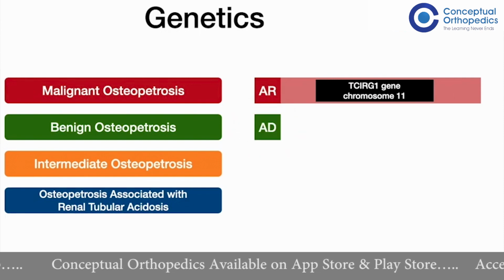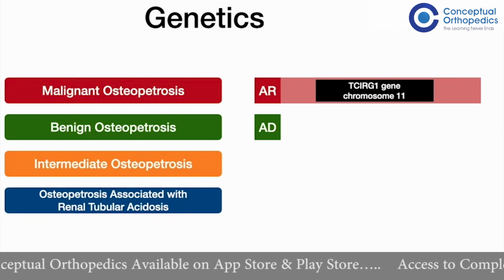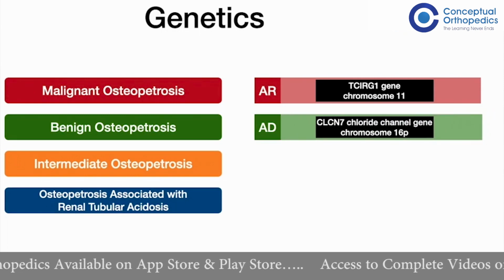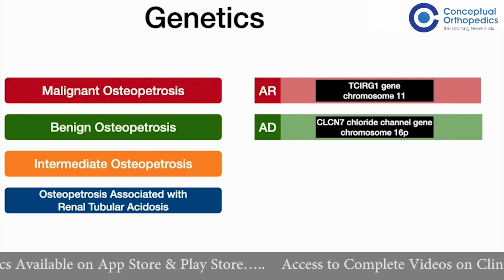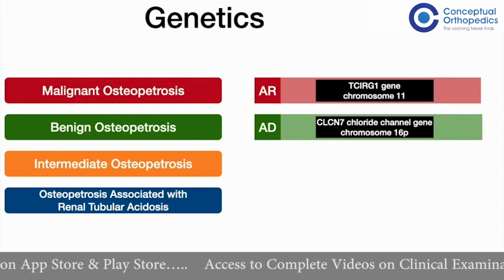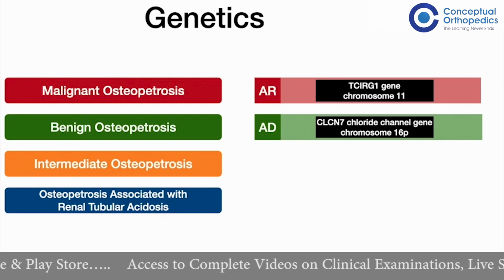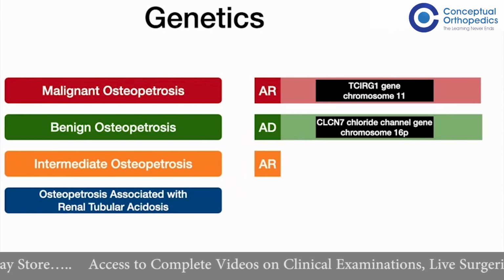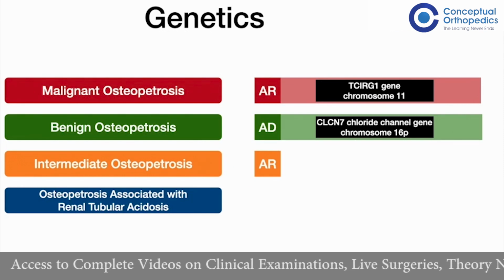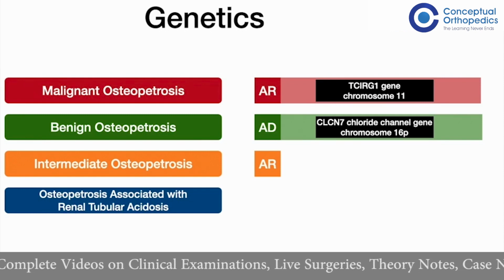Coming to benign osteopetrosis, which is seen in osteopetrosis tarda, the type of inheritance is autosomal dominant. This is seen through the CLCN7 chloride channel gene which is present on the short arm of chromosome 16. Most patients with osteopetrosis tarda have an autosomal dominant type of inheritance, whereas the intermediate osteopetrosis has a variable type of inheritance. It can be seen both as autosomal recessive as well as autosomal dominant, but the patients who make it to adulthood are mostly autosomal recessive type.